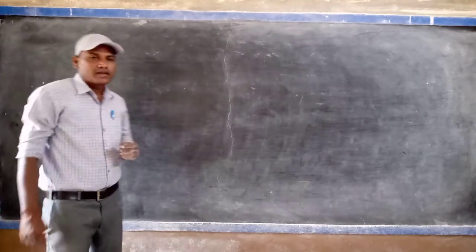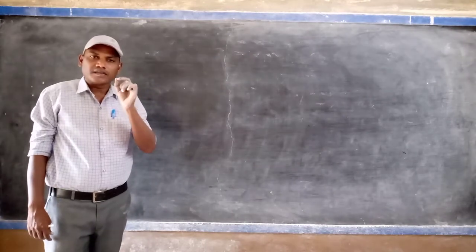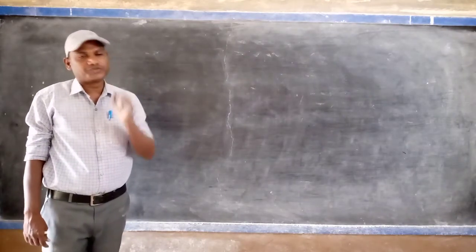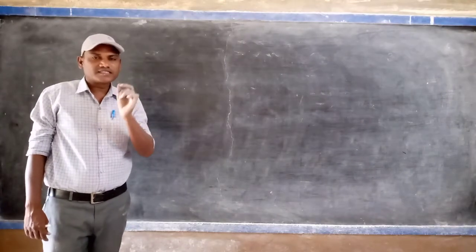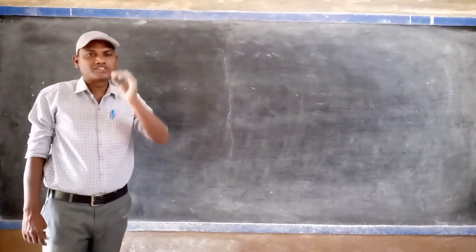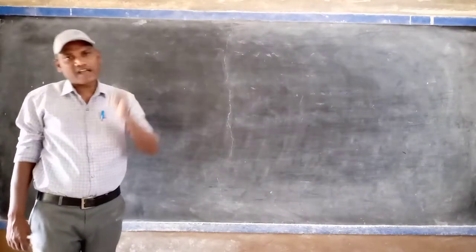So already I gave clear information to you. What is the resistance? And resistance is dependent on which type of factor? So resistance is dependent upon four factors.